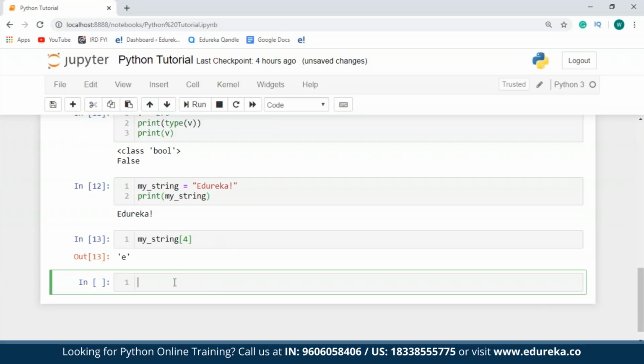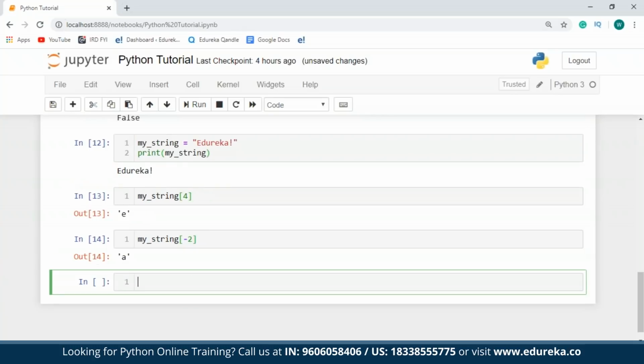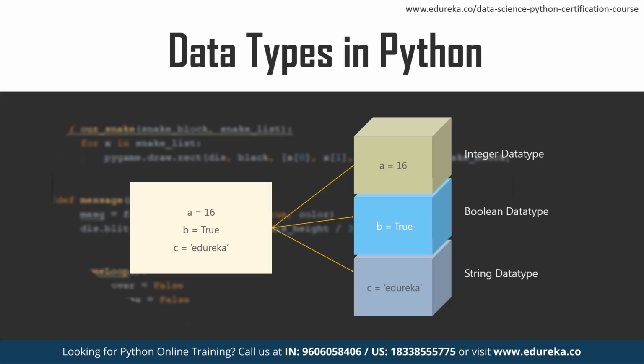You can also make use of negative indices. So let's take an example of that as well. So I'll just say my string of -2. So as you can see over here, at index number -2 is A, which means starting from this special character, which is present at -1, A is present at -2. Here, I want you guys to note that positive indexing starts from 0 and increases by 1. Negative indices, on the other hand, start from -1 and move on as -2, -3, etc. So I hope you guys are clear till here.